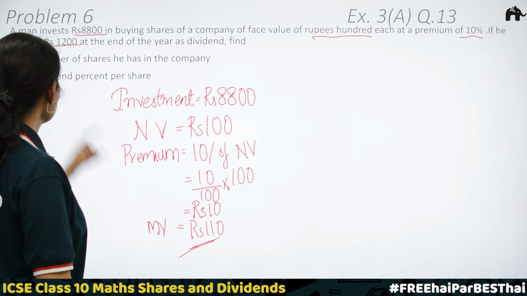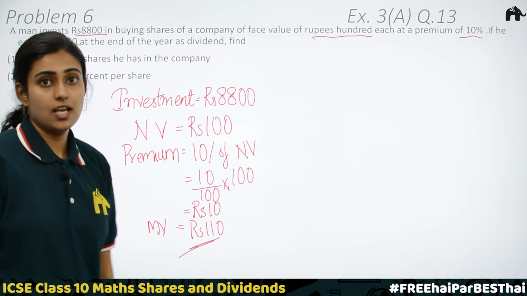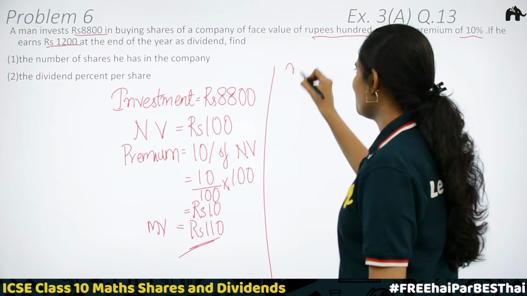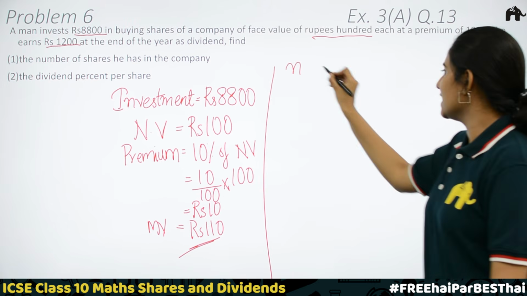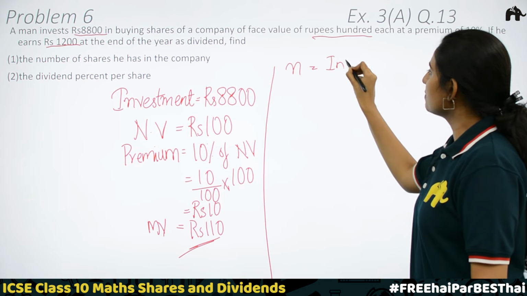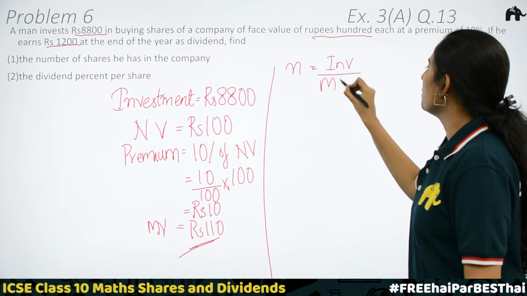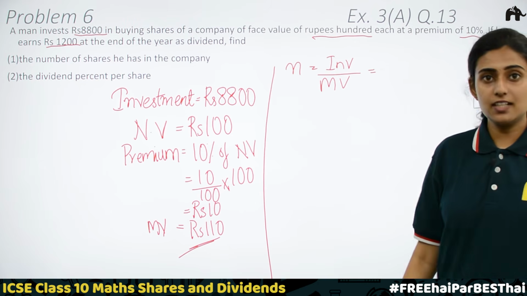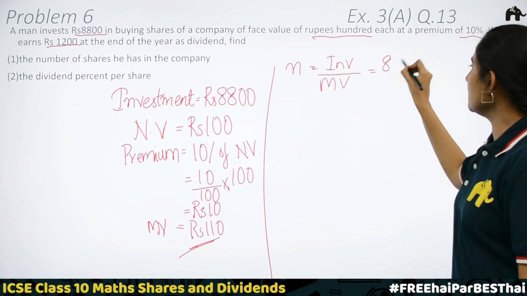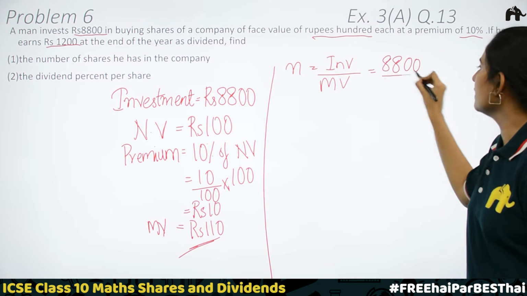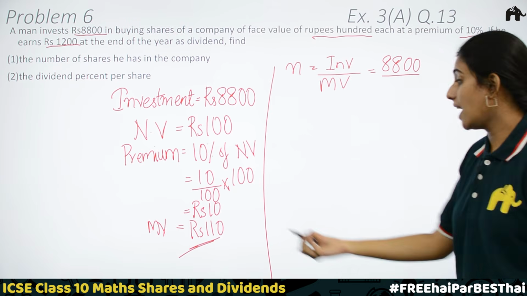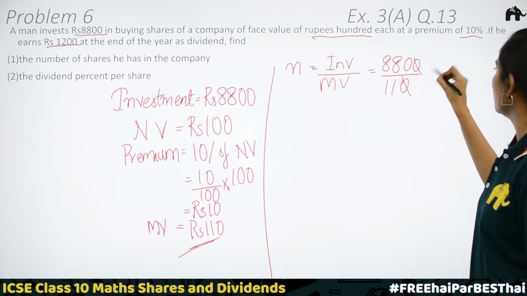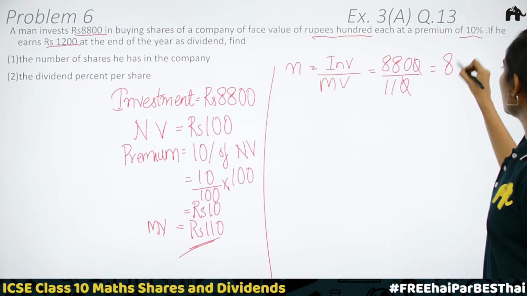Now, to find the number of shares. How do you find the number of shares? Yes, we have a formula: number of shares is equal to investment divided by market value of 1 share. What is the investment here? 8,800 divided by market value we calculated, which is 110. You will be getting 80 shares.